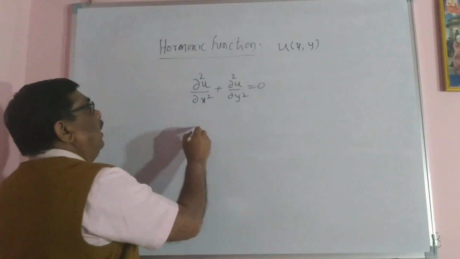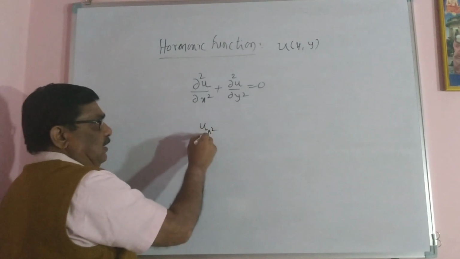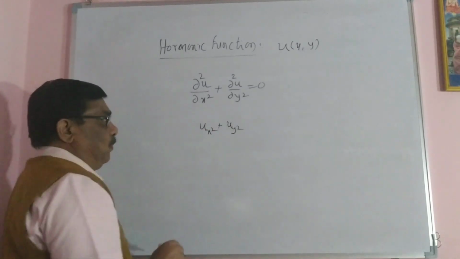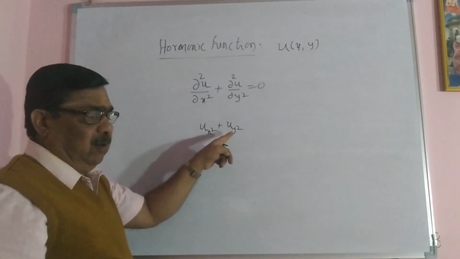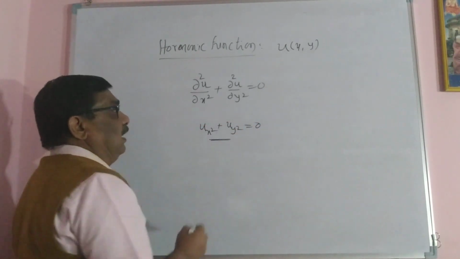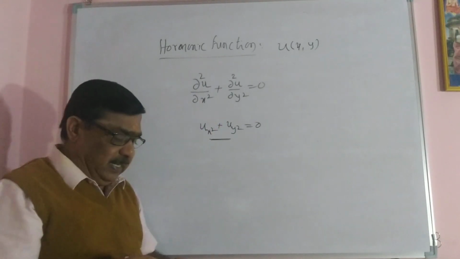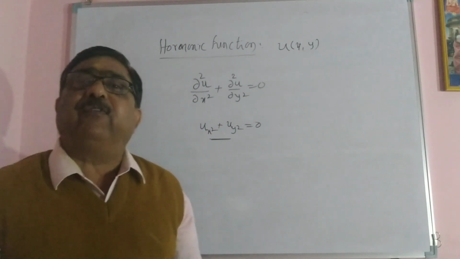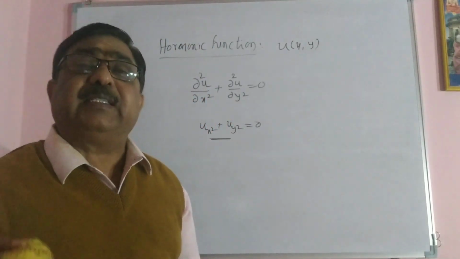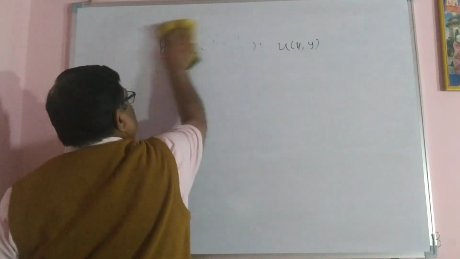In general, u_xx means the second order partial derivative with respect to x, and u_yy is the second order partial derivative with respect to y. This sum equals 0, and this equation we call a Laplace equation. Suppose this equation is satisfied, then we say that u is a harmonic function. Let us see a few simple examples. How to prove a harmonic function?